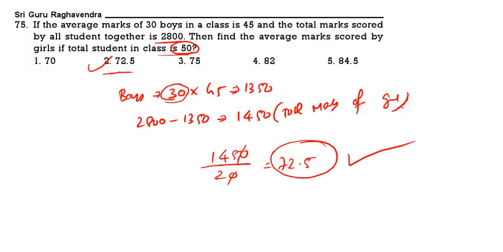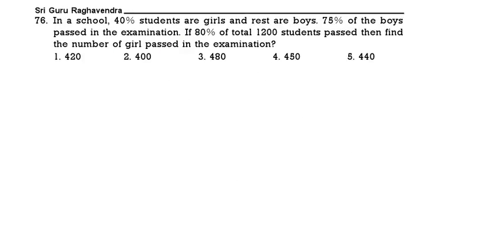72.5 means option 2 is the correct answer. Next one. In a school, 40% of the students are girls, rest are boys. So 40% means 2 parts girls, rest 3 parts. 3 parts will be boys.